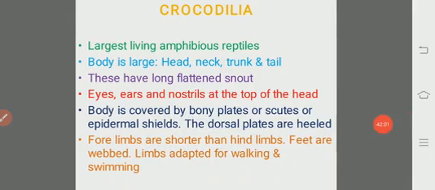Let us see the characteristic features of the crocodilians. These are the largest living amphibious reptiles.